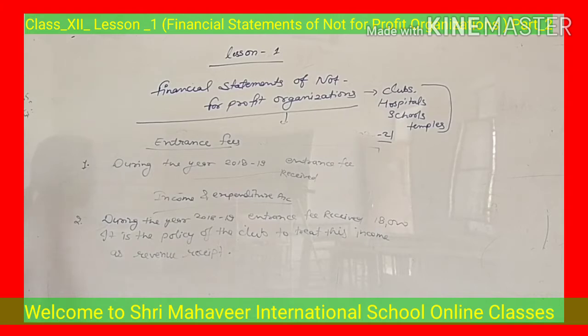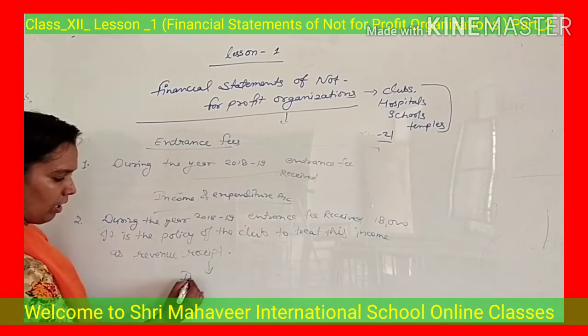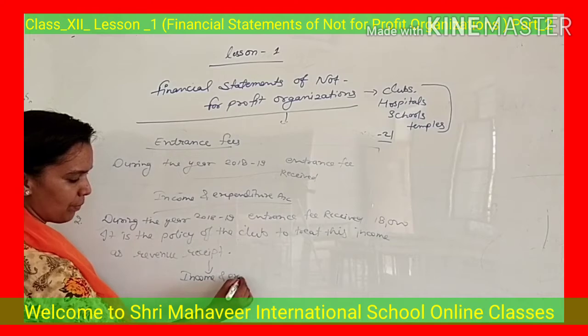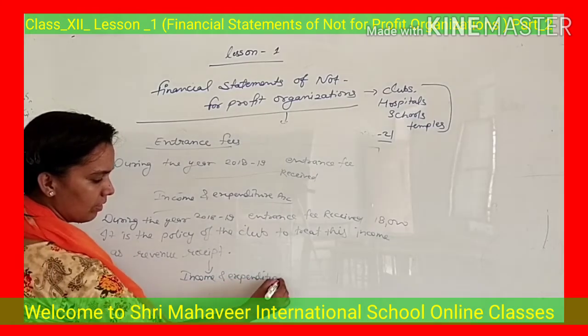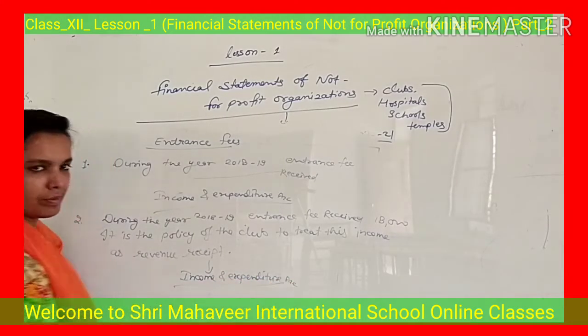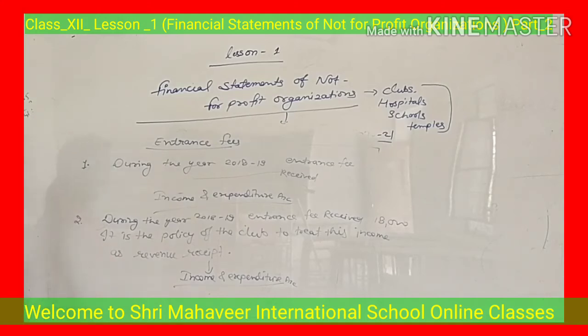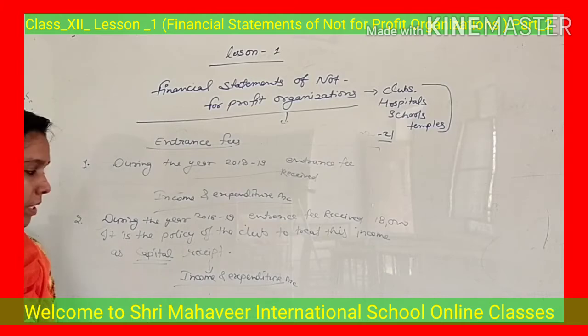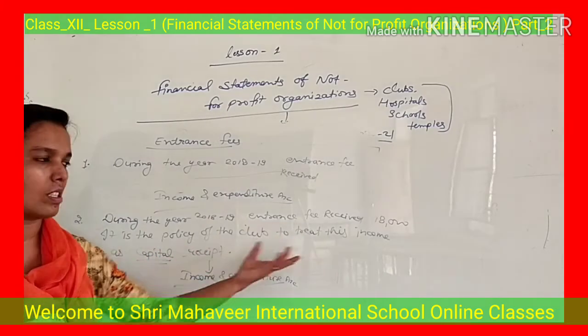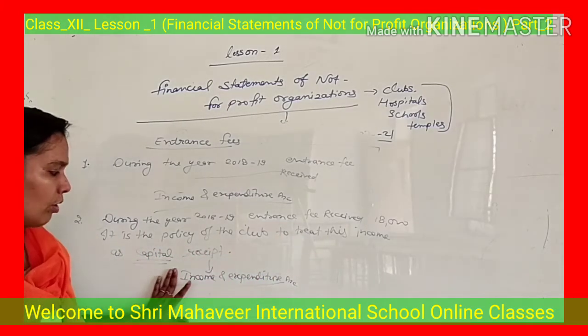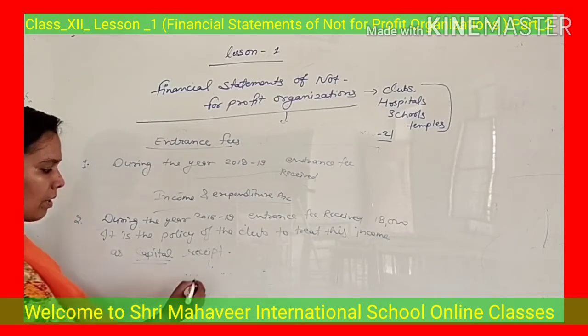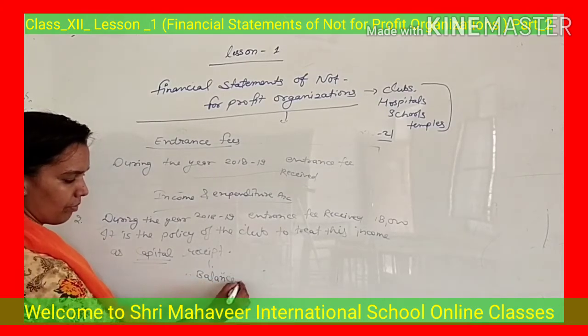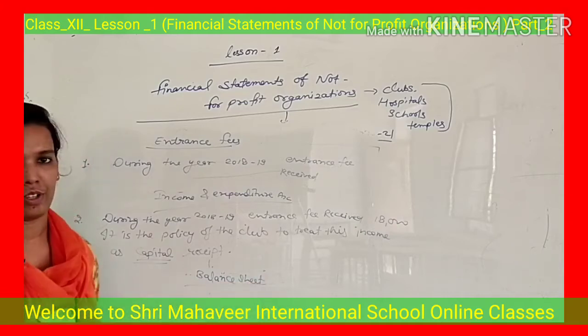Already it is mentioned that it is a revenue receipt, so we will record it in the income and expenditure account. Clear? Suppose in the same question it is written that it is the policy of the club to treat this income as capital receipt, then your income is to be recorded in the balance sheet. Only this is the difference between both points.